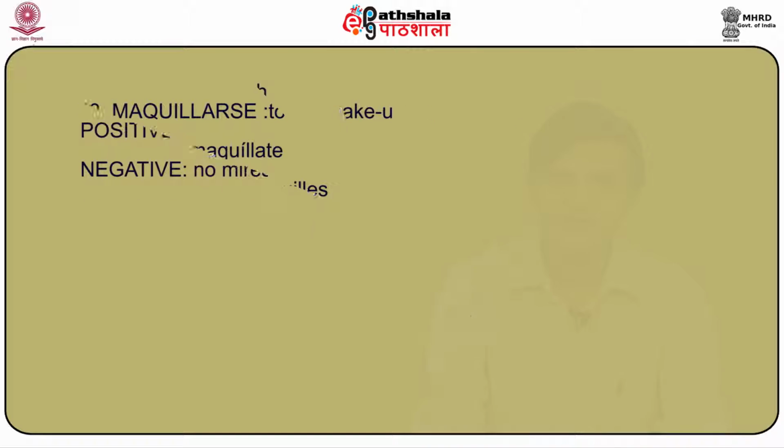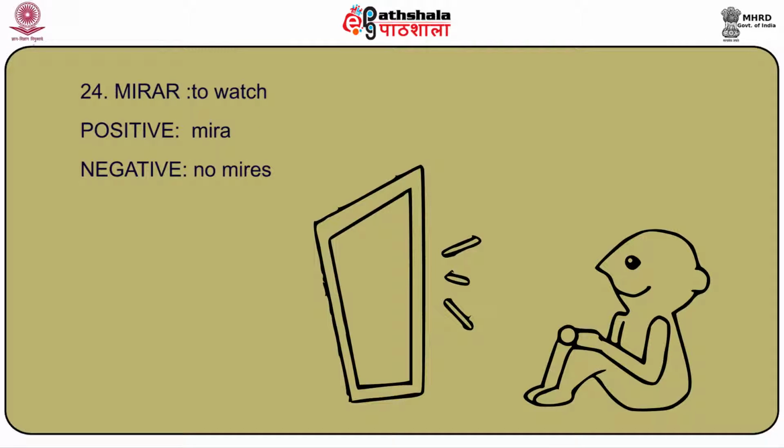Let us talk about another AR ending verb, for example, mirar, to watch. So the positive would be mira and the negative would be no mires. So it's very clear that it follows the same set pattern that we're talking about. So in the positive, I'll say mira la Puerta de Alcalá. Look at the Alcalá gate. And I would say no mires la televisión, por favor. Don't look at the television. Don't watch the television, please. Right? So the positive command is mira. The negative command is no mires.